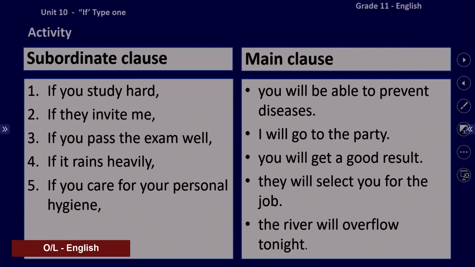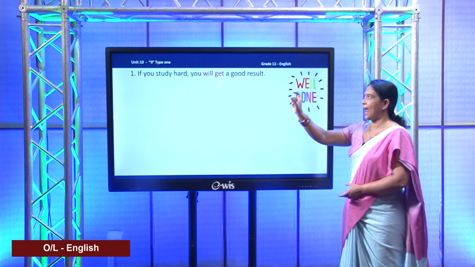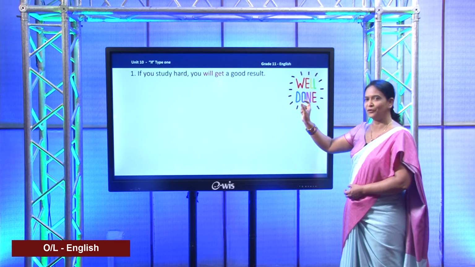Hope you all have got this correctly. First one. If you study hard, you will get a good result. Very good. This is what you have to write. If you study hard, you will get a good result. Study, simple present, and will get, simple future.